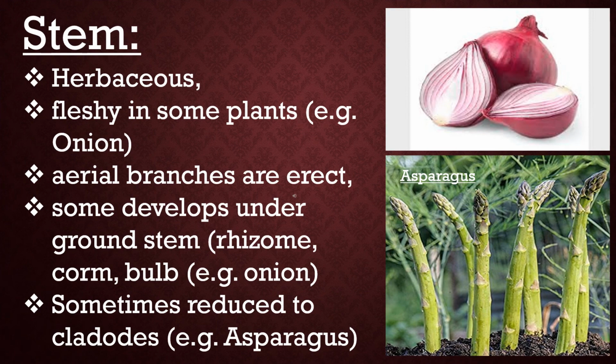The stem is herbaceous. In some cases, plants develop fleshy stem. Aerial branches are erect. Some plants develop underground stem as rhizome, corm, bulb, etc. In some cases, stem is reduced to phylloclades. As you can see in asparagus, phylloclades are modified leaf-like branches.